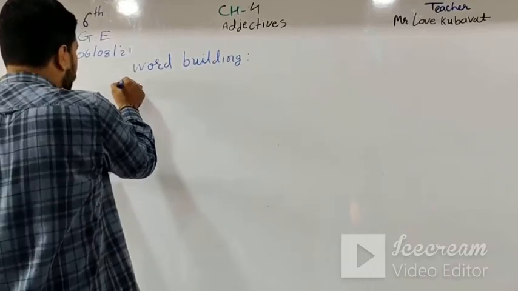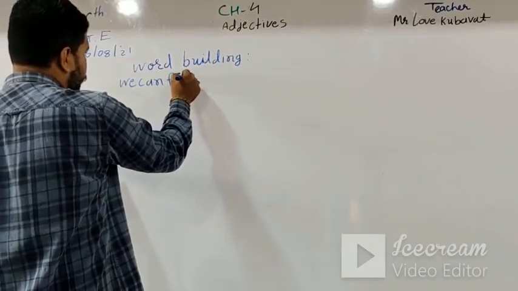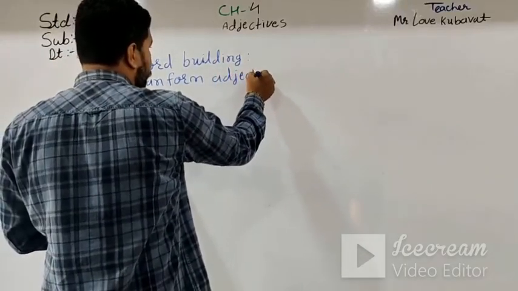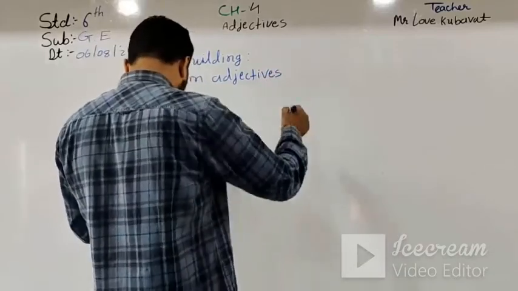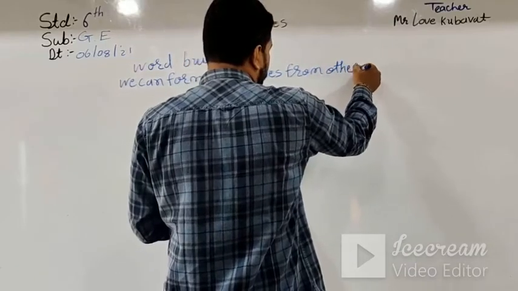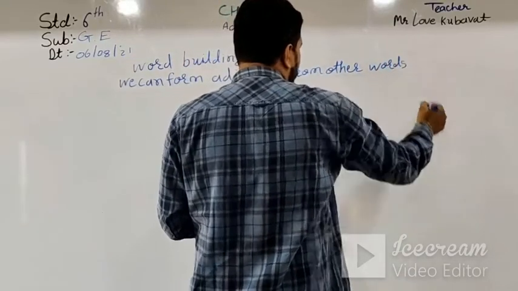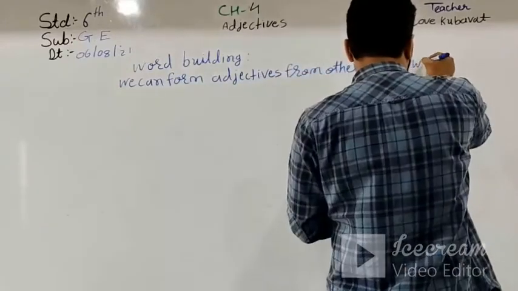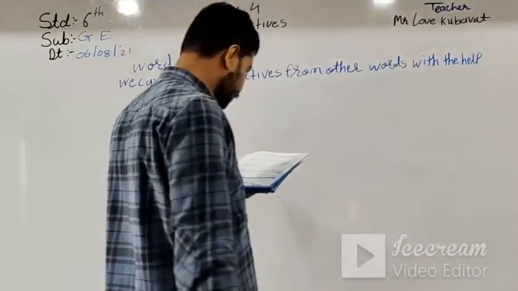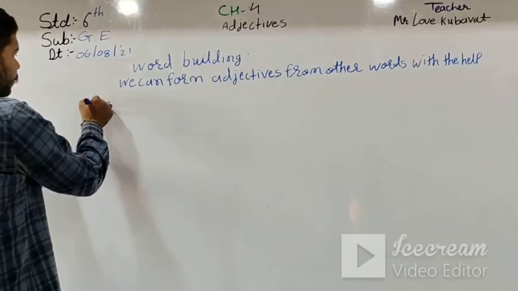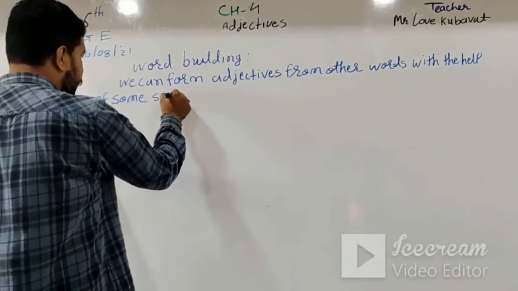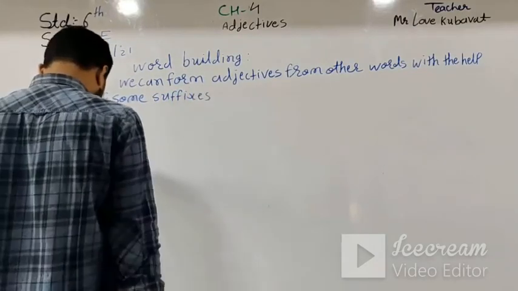Word building. We can form adjectives from other words with the help of some suffixes.